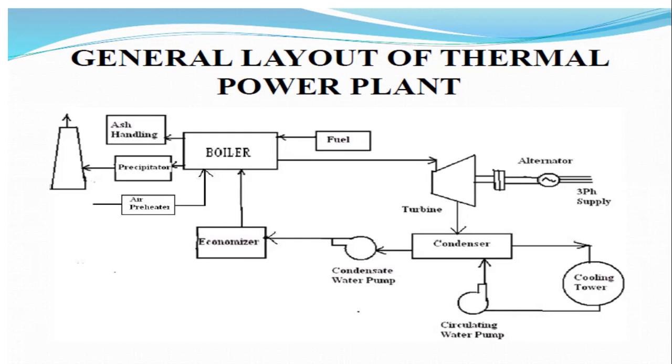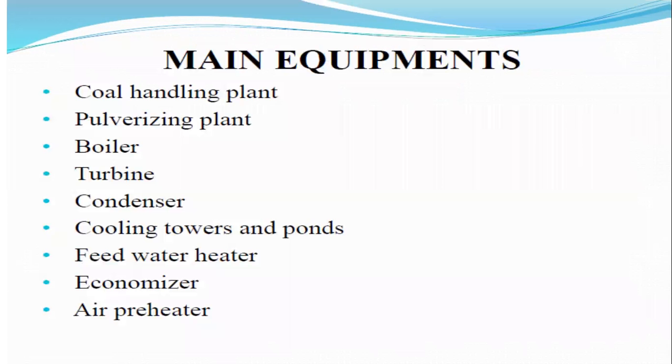These are the various components in the thermal power plant. Next one is the turbine. What is the main principle of the turbine? The input of the turbine is the output of the boiler.